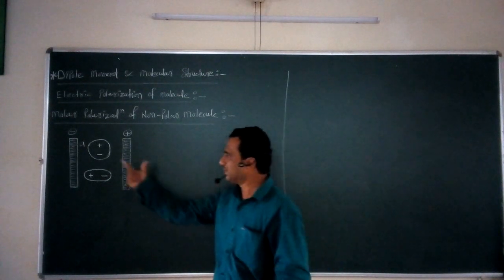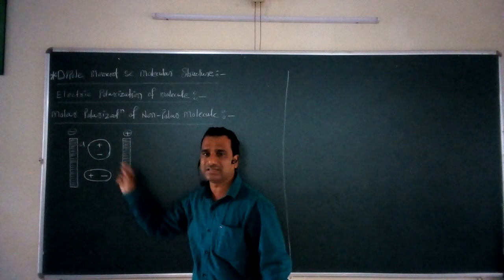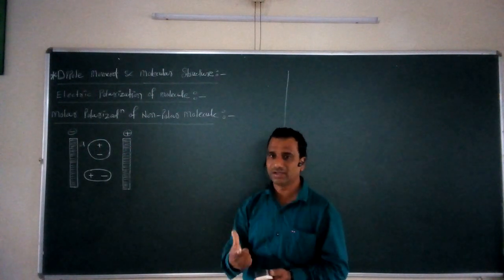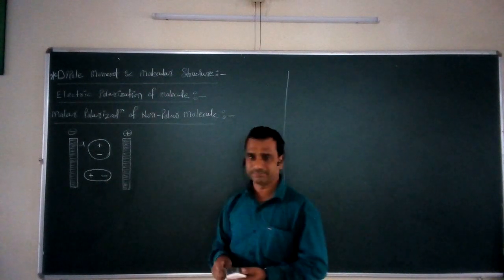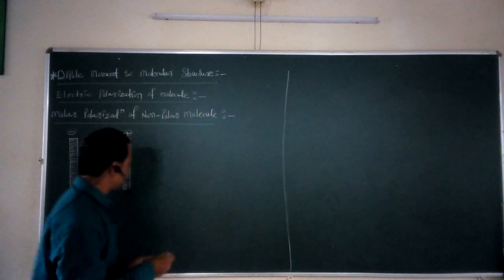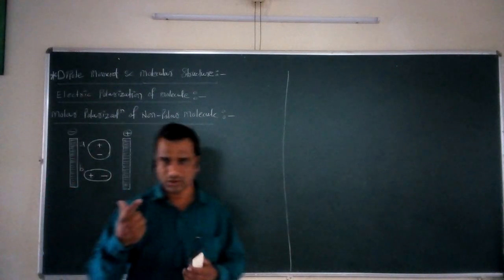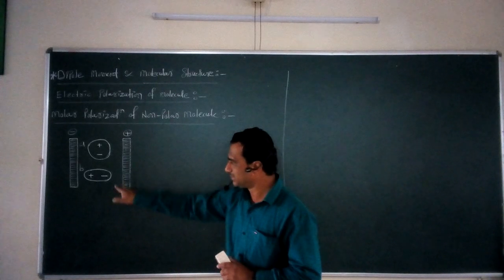In the second step, we apply the external electric field. If we place this molecule in between these two charged plates, what happens after the introduction of the external electric field? A B stage is obtained. What is that B stage now? So in this B stage, what happens?